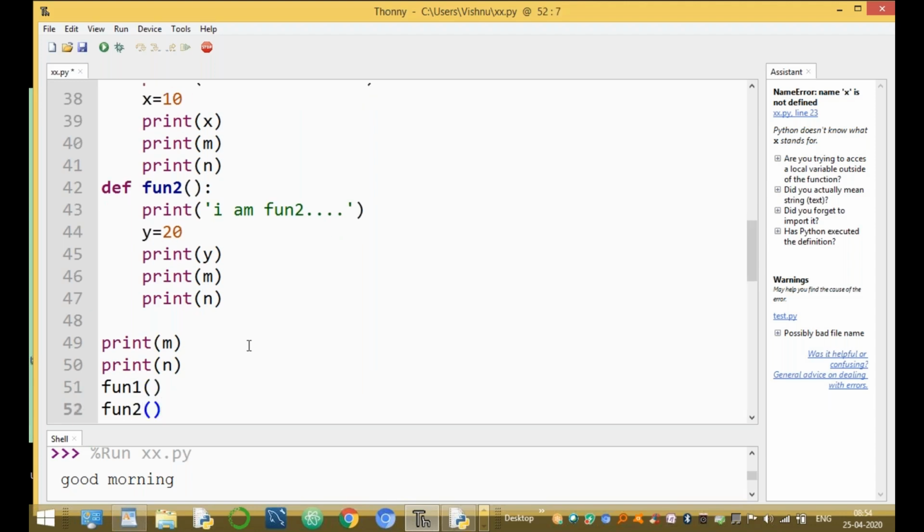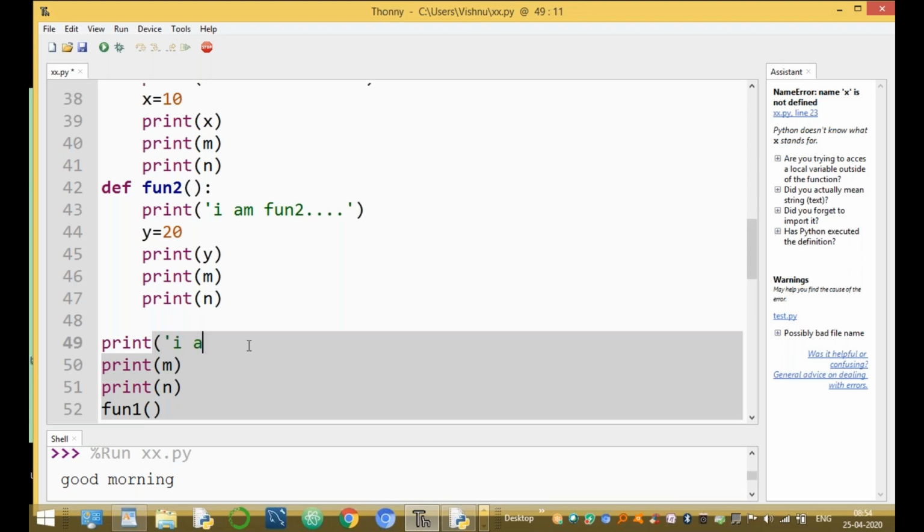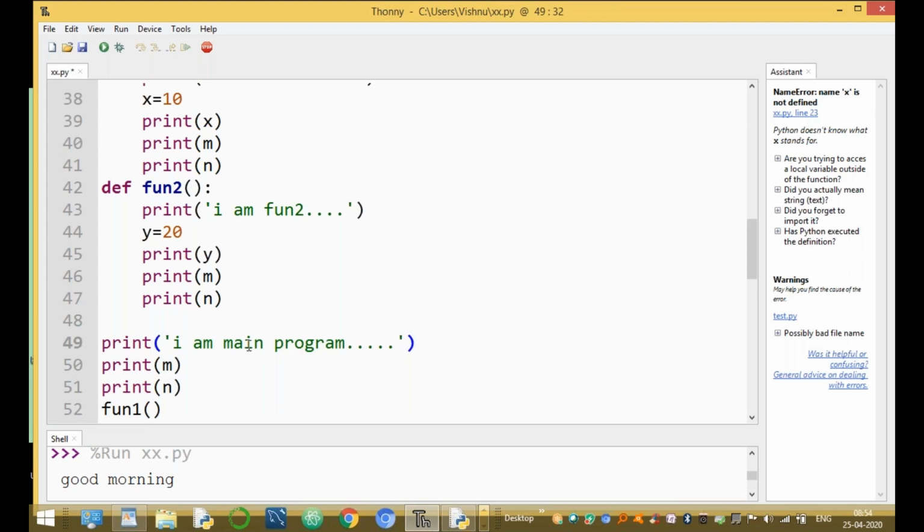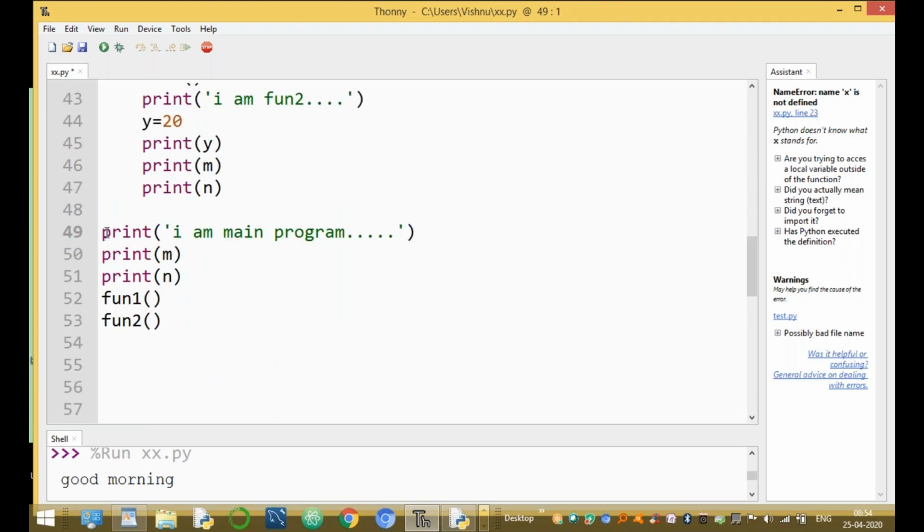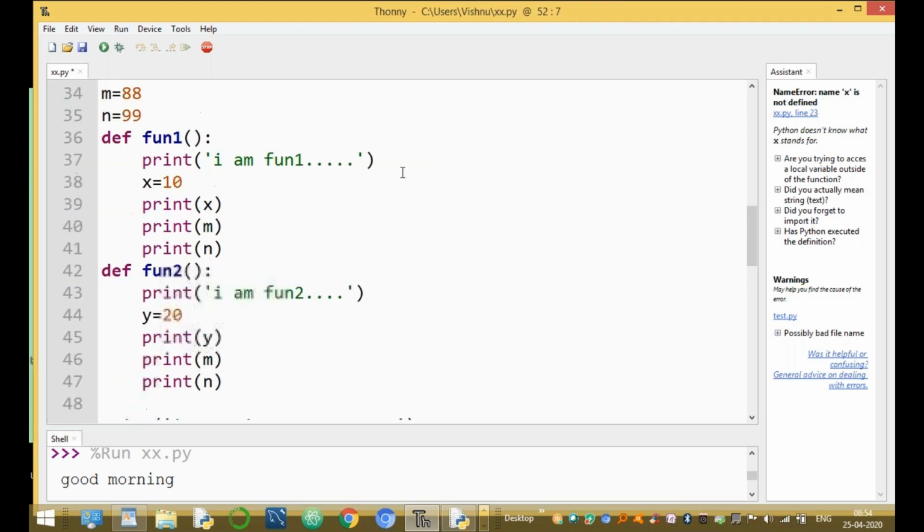Here this is the main program. Okay, here a small message, print of "I am main program". Now here, in this example, first execute this statement. First, what happens in this statement?